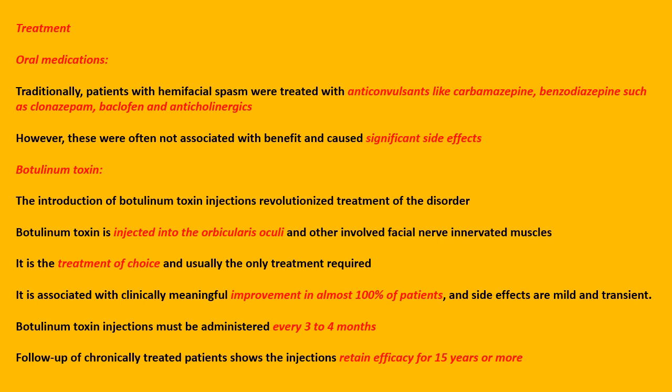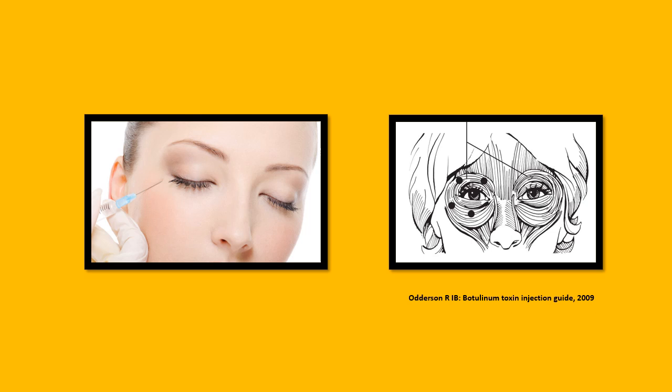It is associated with clinically meaningful improvement in almost 100% of patients, and side effects are mild and transient. The injections must be repeated every 3 to 4 months. Follow-up of chronically treated patients shows that injections retain efficacy for 15 years or more. The figure on the left shows the technique for injecting botulinum toxin into the orbicularis oculi muscle, while the figure on the right shows the areas where the botulinum toxin is injected. About 2 to 4 units are injected at each site.